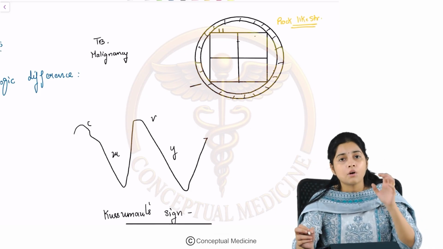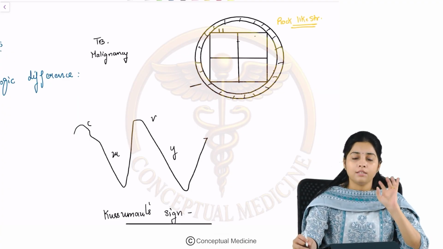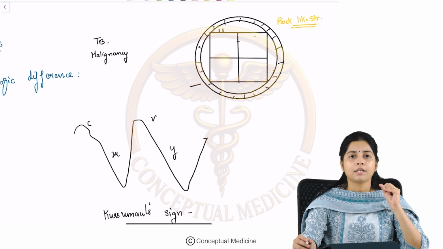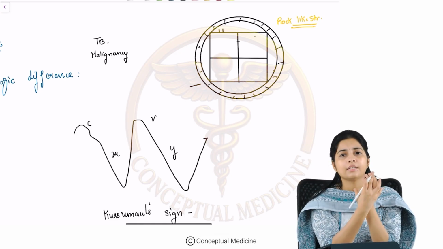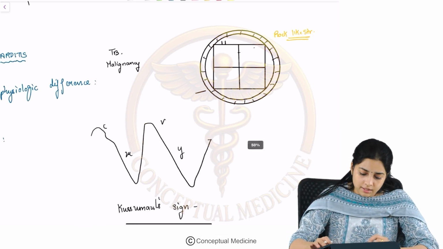This is what is referred to as constrictive pericarditis. So you have a small heart surrounded by a thickened rock-like structure which constricts the heart, and that's why it's called constrictive pericarditis.